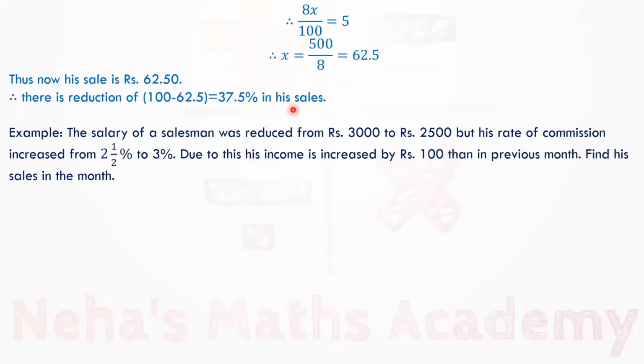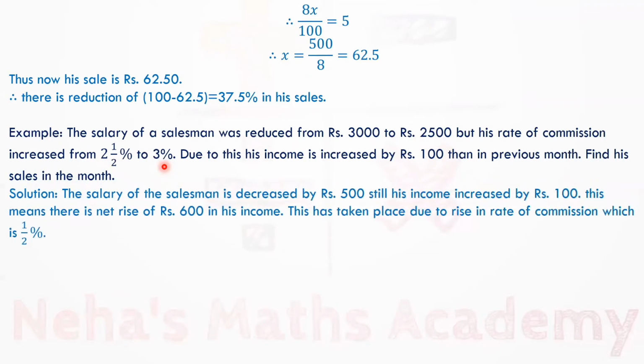Next question. The salary of a salesman was reduced from rupees 3,000 to rupees 2,500, but his rate of commission increased from 2.5% to 3%. Due to this, his income is increased by rupees 100 than in previous month. Find his sales in the month.